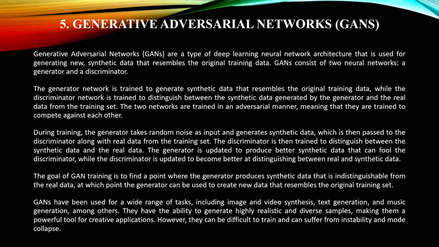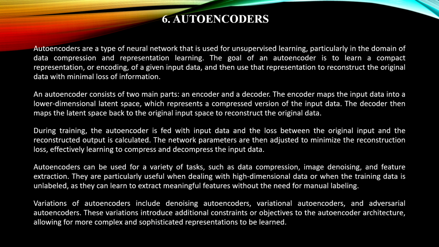GANs are used for tasks including image and video synthesis, text generation, and more. However, they can be difficult to train and they can suffer from instability and mode collapse. And next, going with the autoencoders.